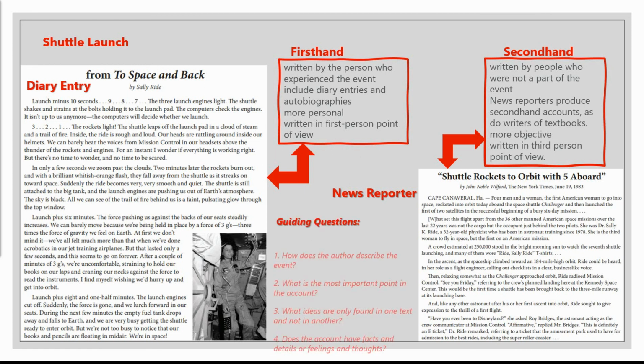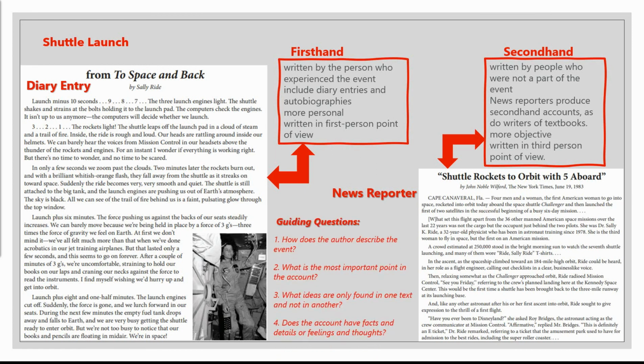And remember our guiding questions for this set? We talked about how the author describes the event, and whether it was neutral, positive, or negative. Well, we can gain more insight on that by answering number 4: if it had facts and details, or feelings and thoughts.